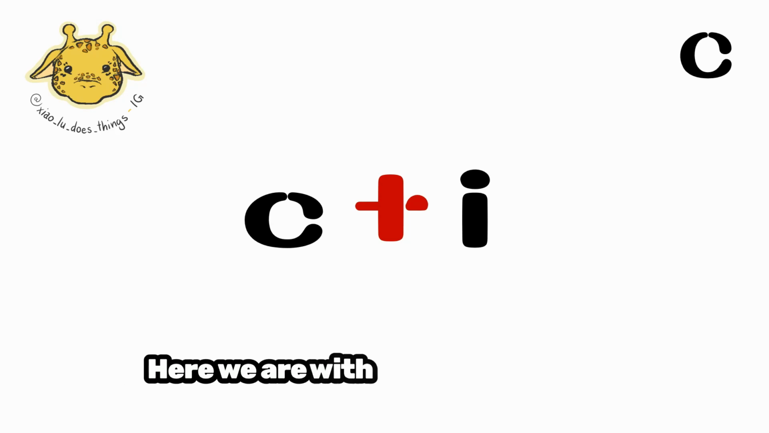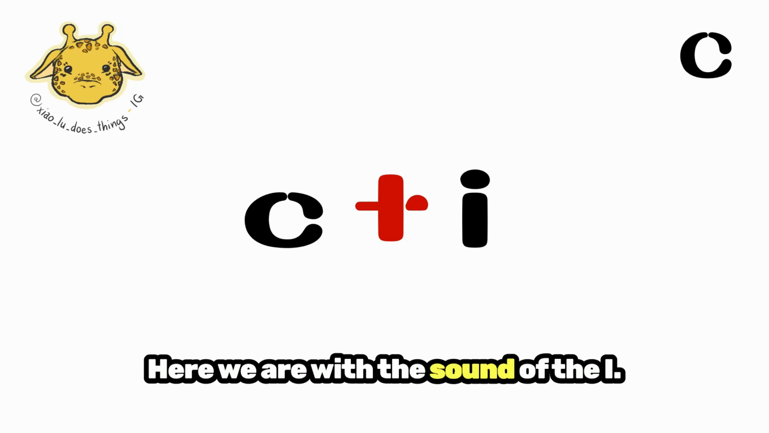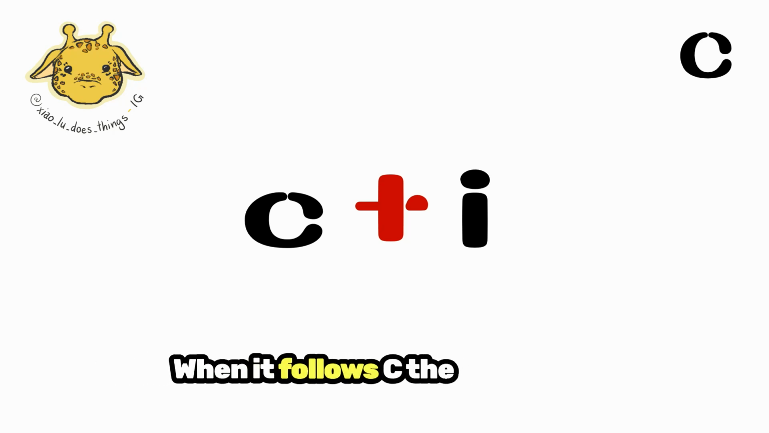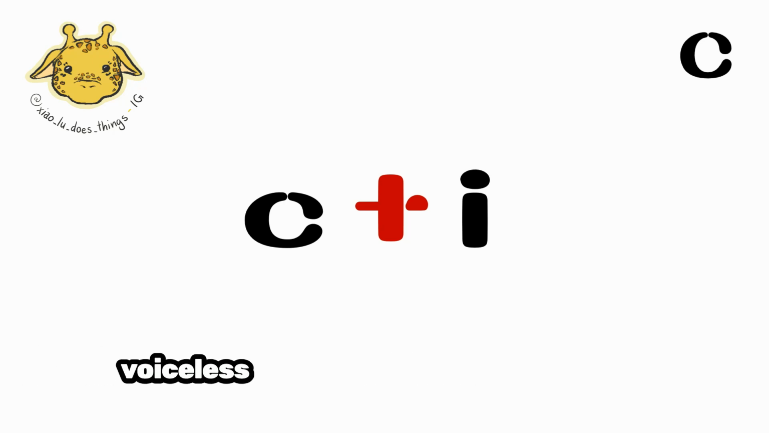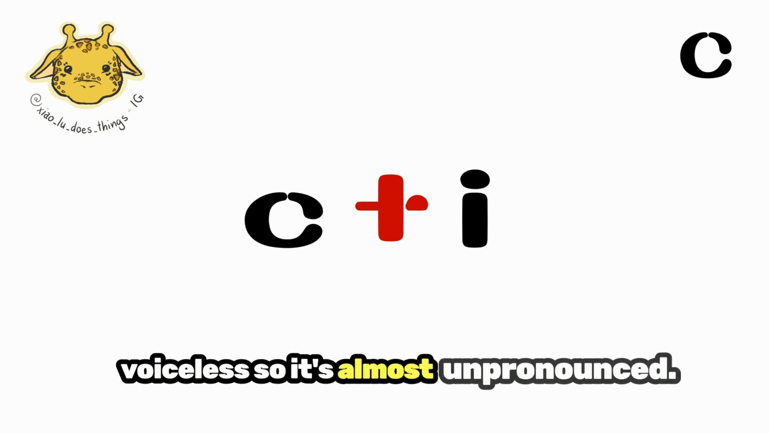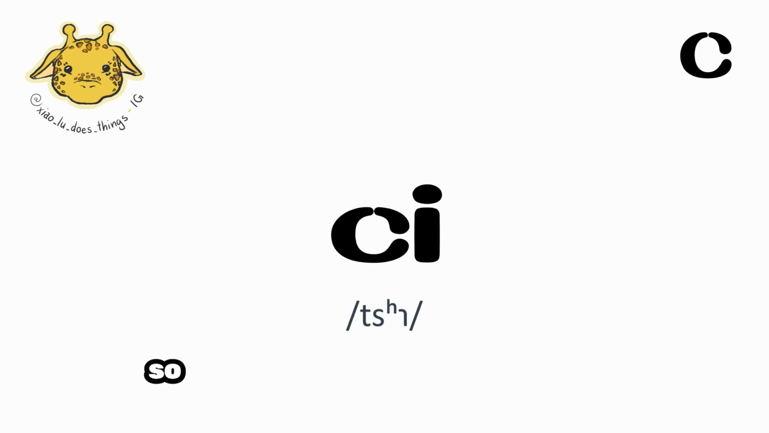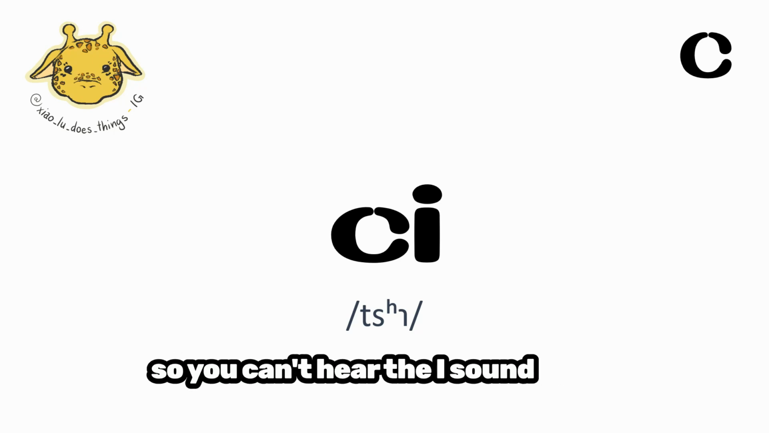Here we are with the sound of the E. The sound of the E when it follows ts. When it follows ts, the E becomes voiceless, so it's almost unpronounced. Ts, E becomes ts, so you can't hear the E sound.